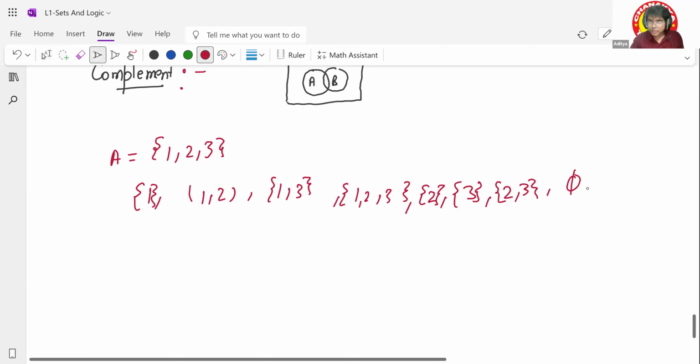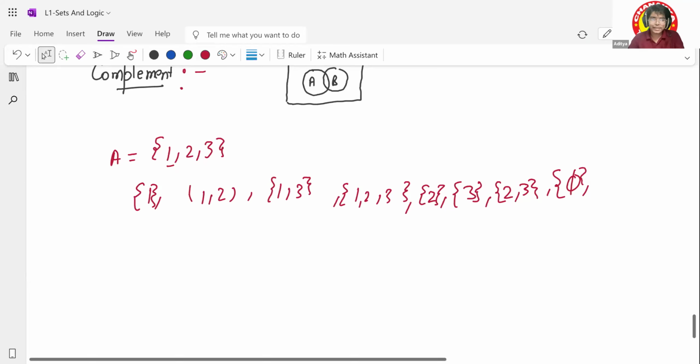When I said subset, it means you can take a single element also. It's up to you whatever combination you want to take. So there is one combination also where you don't want to take any element, so it is also part of the set. You can see I had only three elements, but I'm able to make how many subsets? Eight.